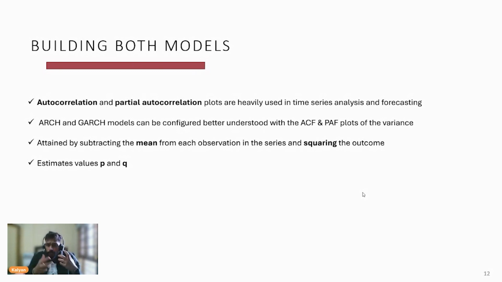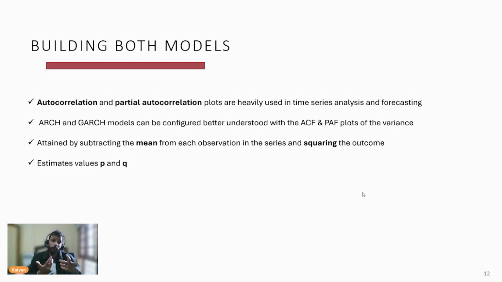With the help of autocorrelation plots of variance, we can configure the GARCH and ARCH models, and it can be better understood by looking at the visuals. When we plot the ACF and partial correlation plots, you can understand the GARCH and ARCH processes much better, how the variance is showcased.